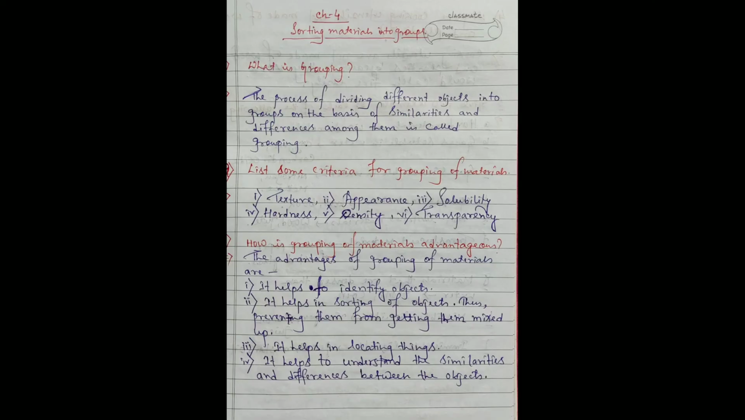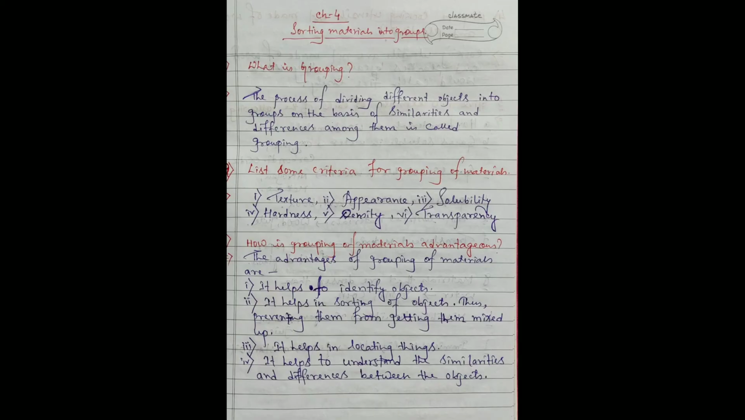Okay, students, now I'm going to start to explain chapter number 4, sorting materials into groups. It's question and answers. First, the question is, what is grouping? The process of dividing different objects into groups on the basis of similarities and differences among them is called grouping.